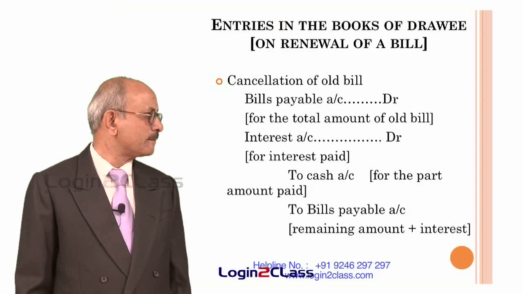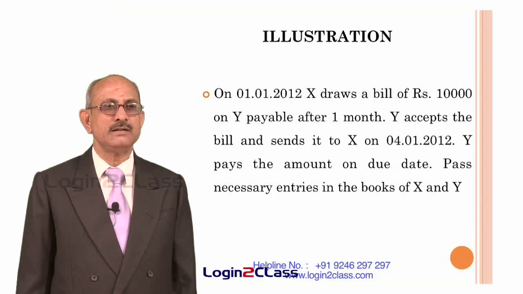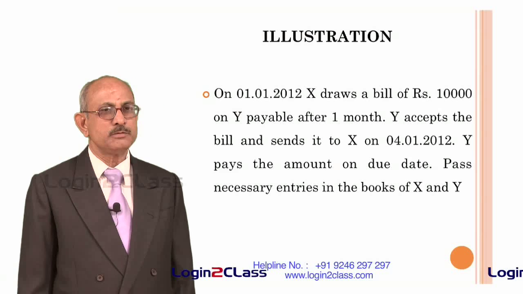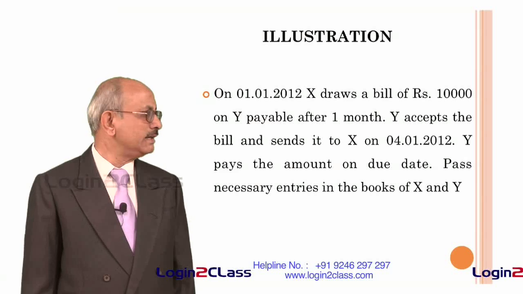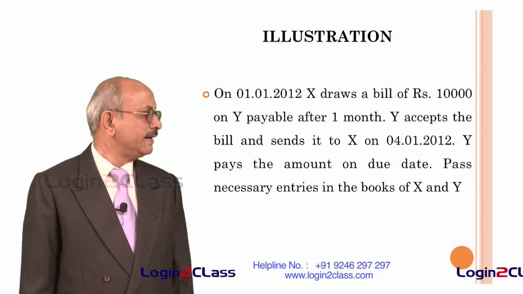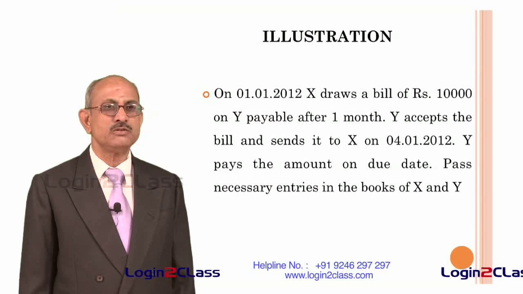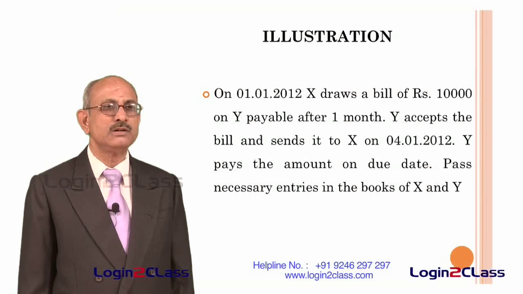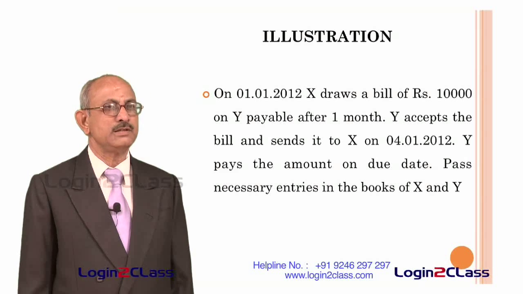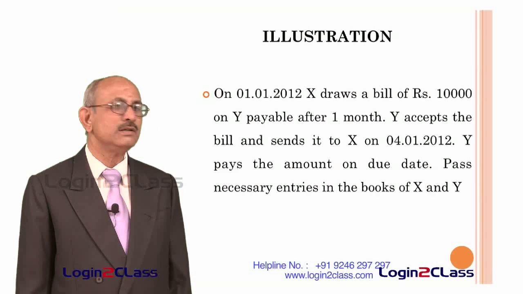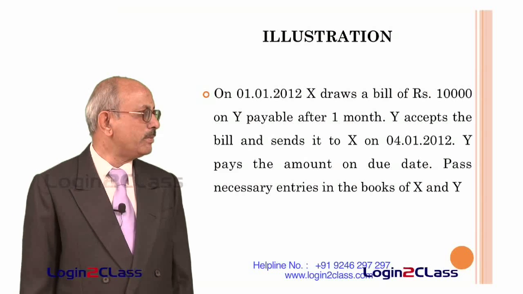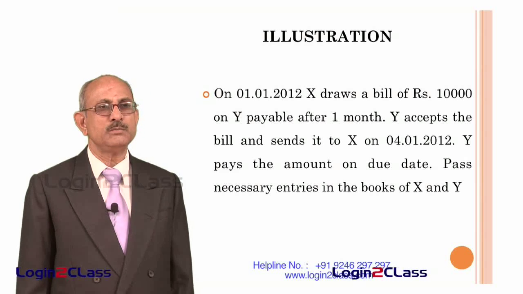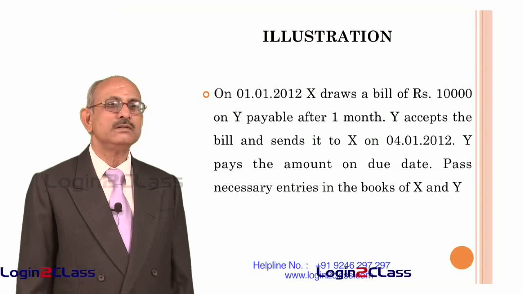So, let us try to understand whatever entries need to be passed with the help of a simple illustration. As per the illustration, on 1/1/2012, X draws a bill of rupees 10,000 on Y payable after 1 month. Y accepts the bill and sends it to X on 4/1/2012. That means X receives the bill back on 4th January 2012. Y pays the amount on due date. Pass necessary entries in the books of X and Y, that is both in the books of the drawer and in the books of the drawee.